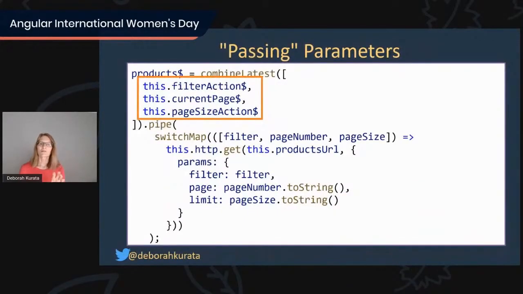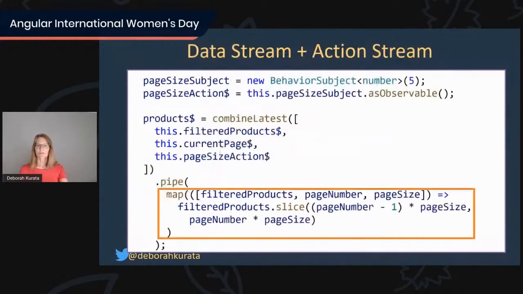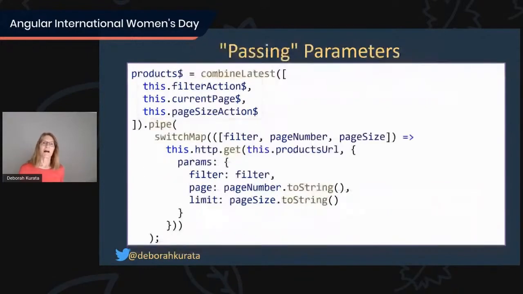So this is the different set of code that we would use if we wanted to do this on the server. This is the technique that we would use if we download all the data first, because we're going to work with a small enough set of data that makes sense. Otherwise, we pass parameters in to our HTTP GET.